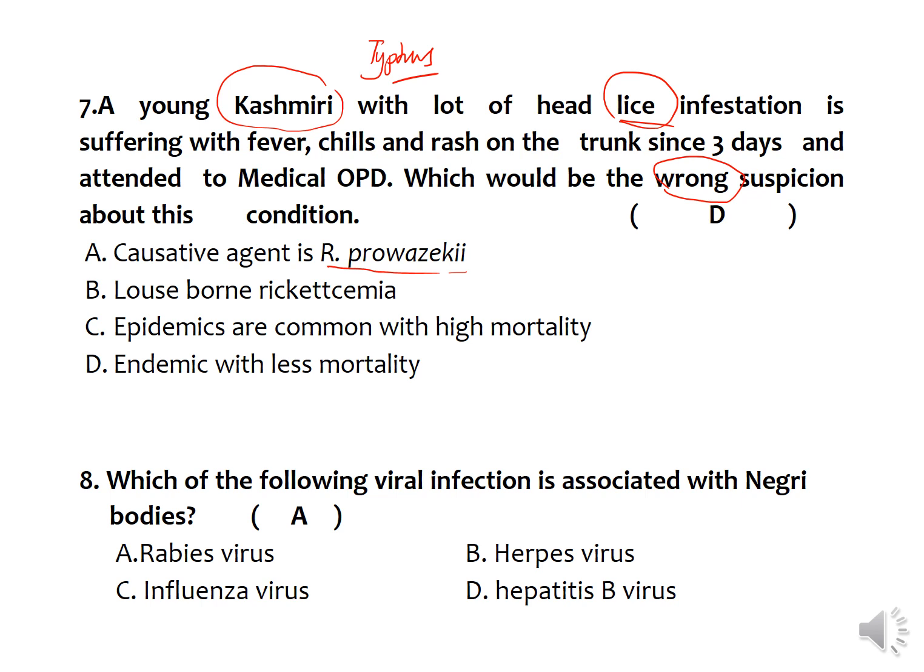This particular disease, louse-borne typhus fever, is also known as epidemic typhus, which is associated with high mortality and seen in the form of epidemics.